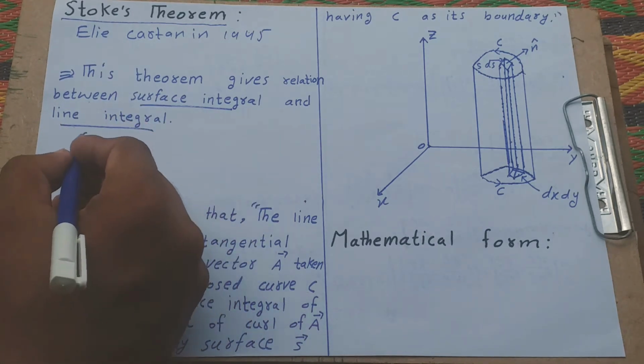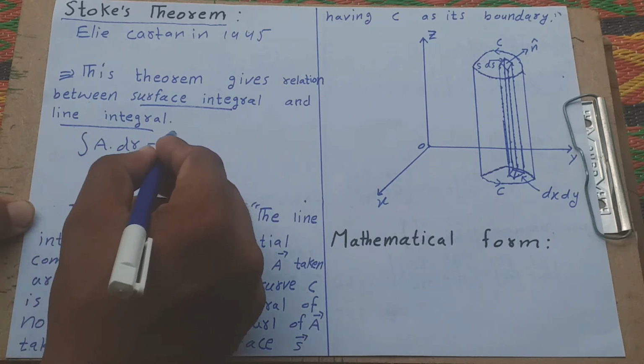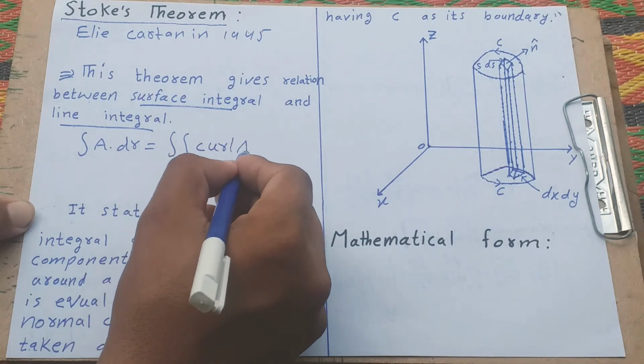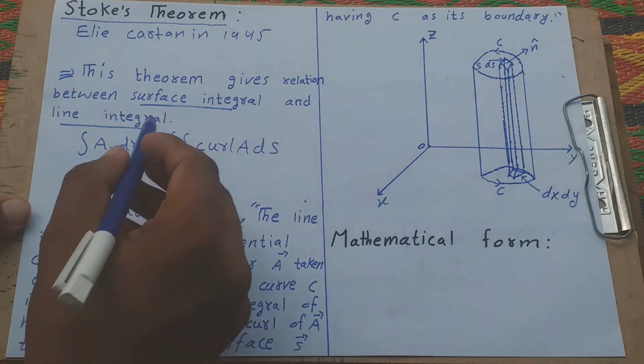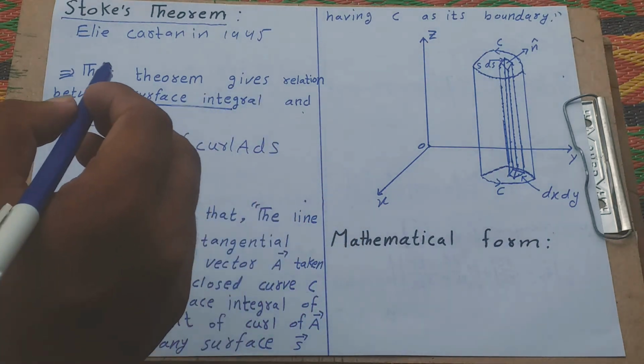For example, this is a line integral and it is equal to the integral of curl A dot dS. This theorem gives a relation between a surface integral and a line integral, known as Stokes theorem.